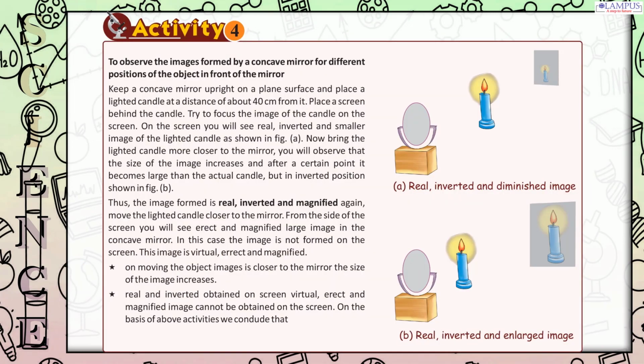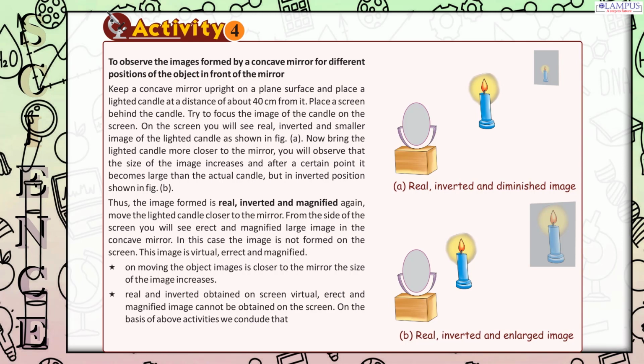Activity 4. To observe the images formed by a concave mirror for different positions of the object in front of the mirror. Keep a concave mirror upright on a plane surface and place a lighted candle at a distance of about 40 centimeters from it. Place a screen behind the candle. Try to focus the image of the candle on the screen. On the screen you will see a real, inverted and smaller image of the lighted candle as shown in Fig. A.